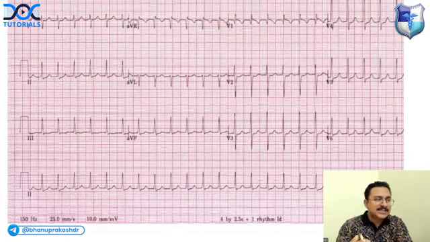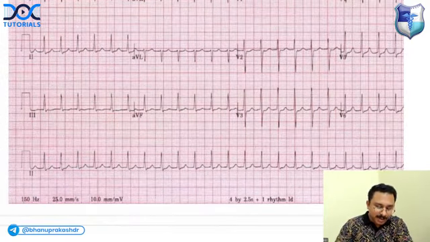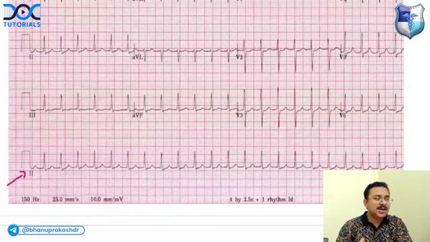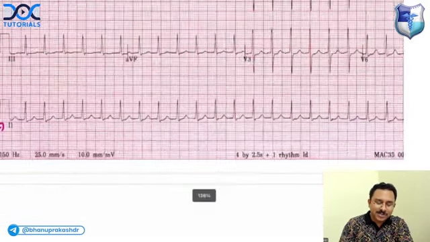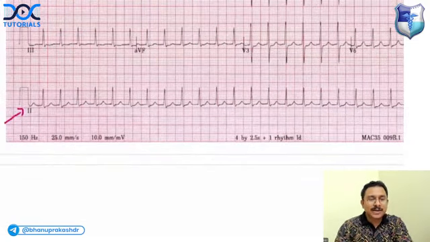Whenever you are having an ECG like this, if you want to make a diagnosis about the arrhythmia, first look at lead 2, which is the rhythm strip. You look at the rhythm strip. You are seeing that this is a regular narrow complex tachyarrhythmia.